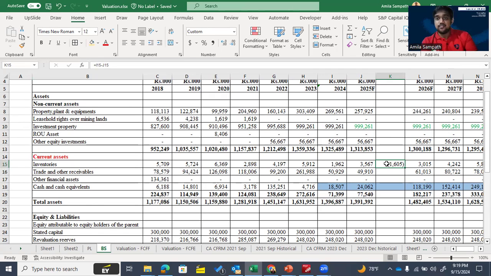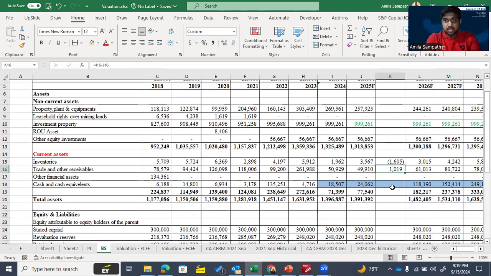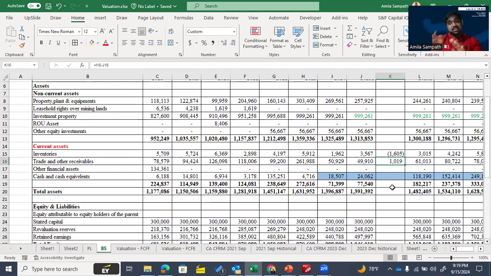That means if it is higher than the previous year, we consider it as our cash outflow. If it is less than the previous year, we consider it as our cash inflow. Then for the trade and other receivables, you can see it is less than the previous year. Now, since it is less than the previous year, we consider it as our what? Cash inflow. Cash inflow. Okay, like this for the current assets, we can identify the working capital movement.